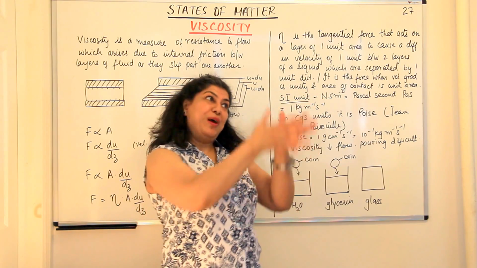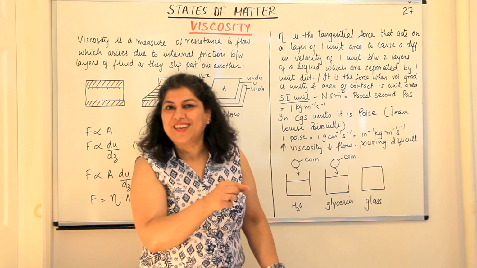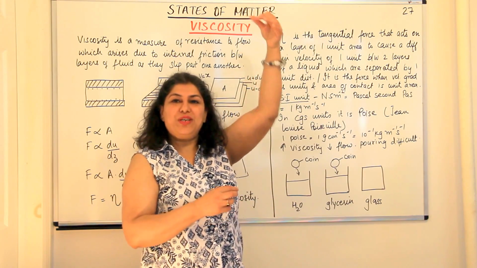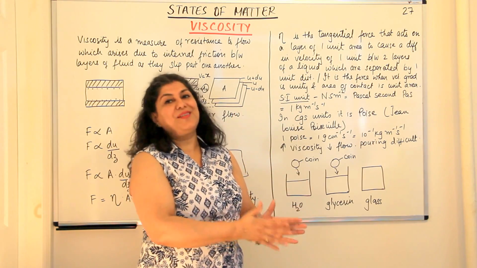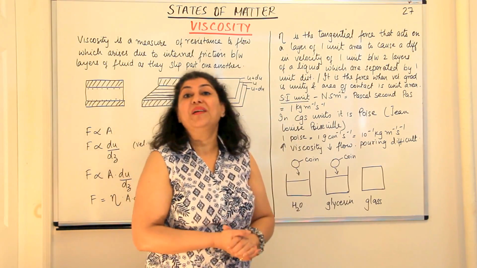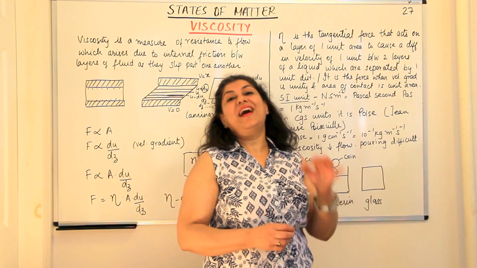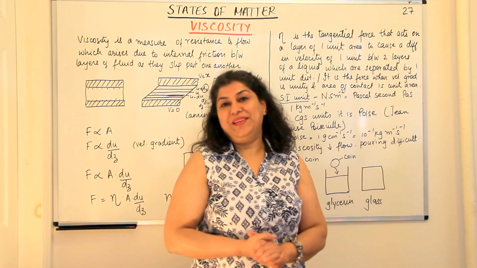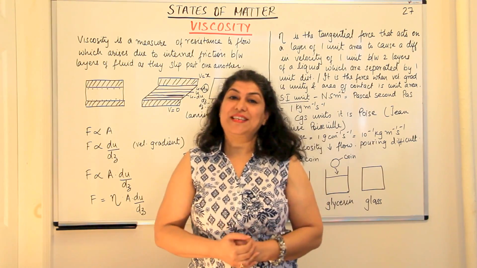So what happens when you have glass panes in old buildings? The bottom of the glass pane is thicker, and if you go to the top and you measure it with the vernier calipers, the width of the glass, you would find the lower part becomes thicker while the upper part becomes thinner. That is because glass is a liquid and it's a highly viscous liquid. Interesting, isn't it? So this was viscosity.